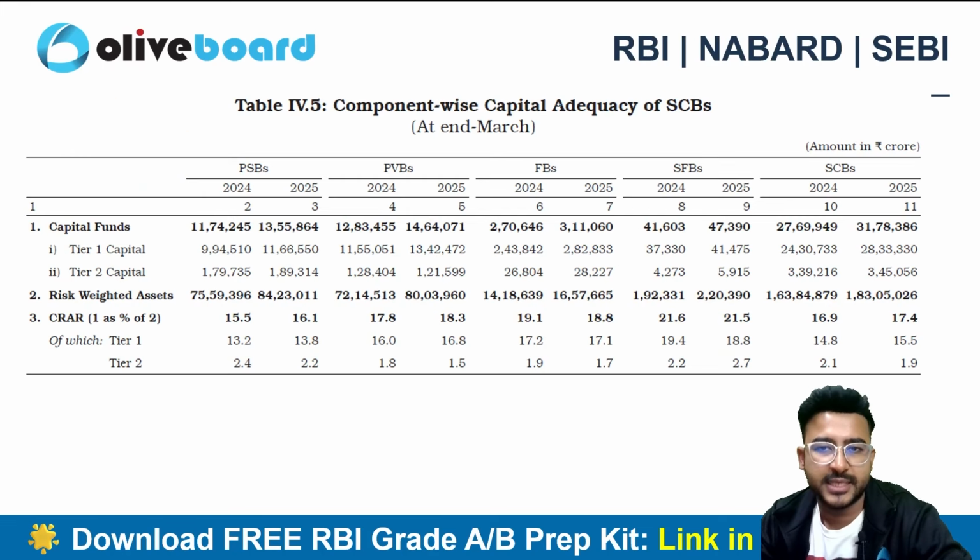So here we can see the capital adequacy of the SCBs, 17.4% for the financial year 2025, and we can see the other categories as well, like small finance banks having 21.5% in 2025, foreign banks having 18.8%. So I can say here the private sector banks are outpacing the public sector banks in terms of CRAR, and the small finance banks have the highest CRAR in all the categories, right?